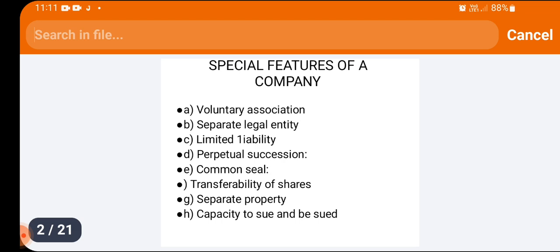Then the fourth one is perpetual succession. A company has a continuous existence which is not affected by the death, insolvency or lunacy of any of its members. Common seal. As the company is an artificial person, the common seal is recorded as the official signature of the company. Then limited liability. The liability of the members of the company is limited to the amount unpaid on their respective shares. Transferability of shares. Shareholders can freely transfer the shares to anybody.